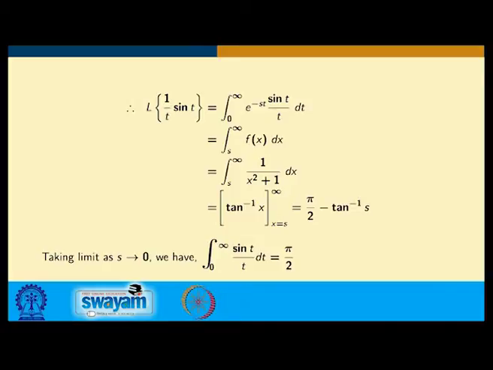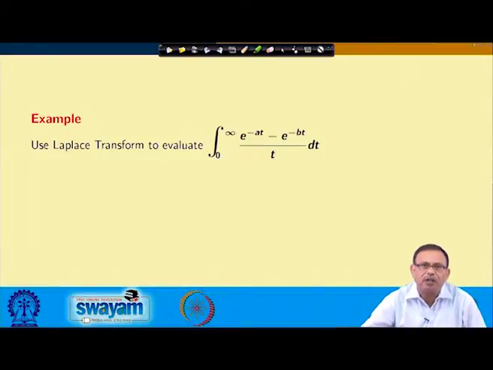So, that 1 by x square plus 1, I am getting tan inverse x. So, pi by 2 minus tan inverse s. So, as s approaches 0, this particular one is equals to integral 0 to infinity e power minus st sin t by t dt. This is equals to pi by 2. So, whenever I am taking the limit as s approaches 0, we have integral 0 to infinity sin t by t dt equals pi by 2. Let us take the next example.